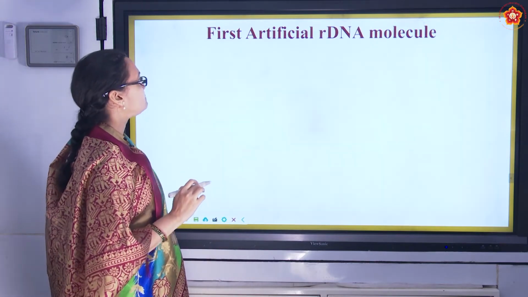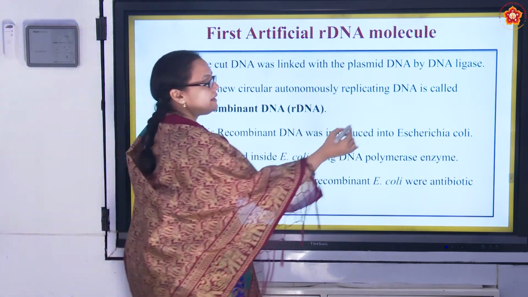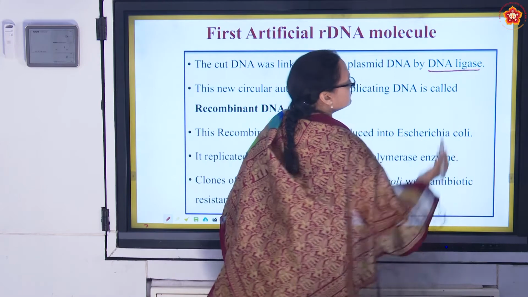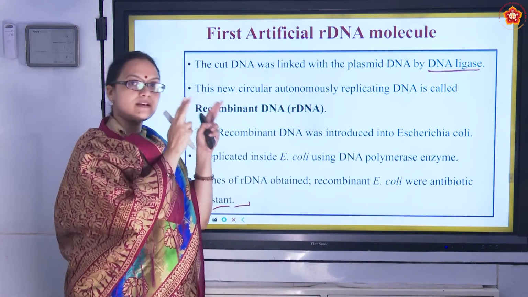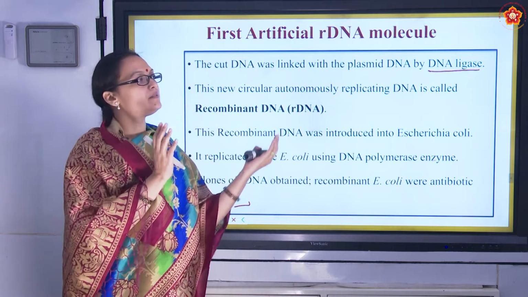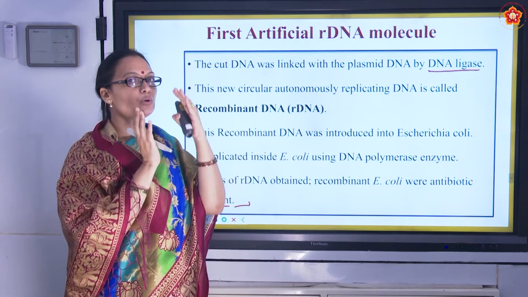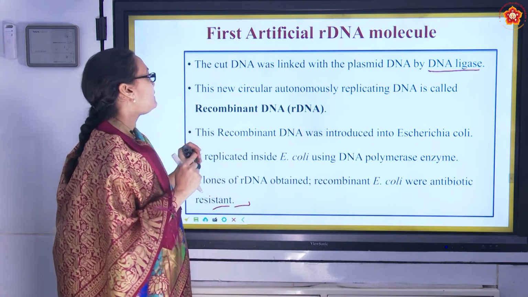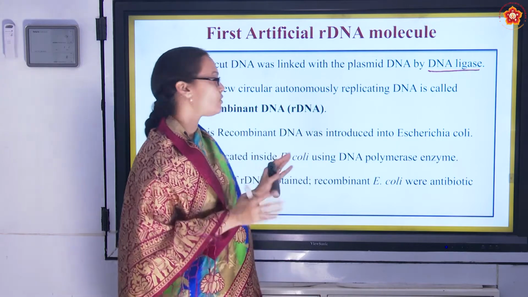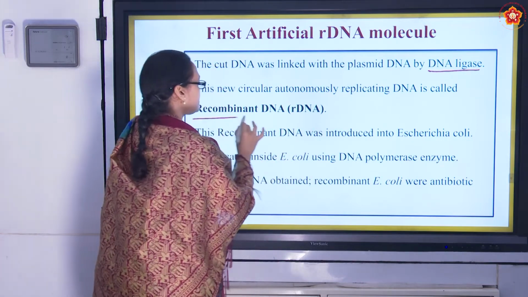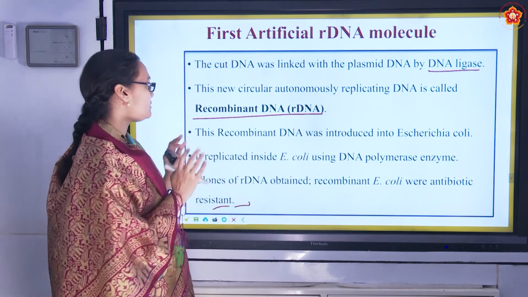Then what they did? The cut DNA was linked using DNA ligase. It is our glue. DNA ligase is our glue. So we cut the DNA, we cut the plasmid, and we got this new DNA of interest glued to the plasmid. Then new circular autonomously replicating DNA is formed. This new circular DNA is called recombinant DNA. Okay, that is made in the plasmid.